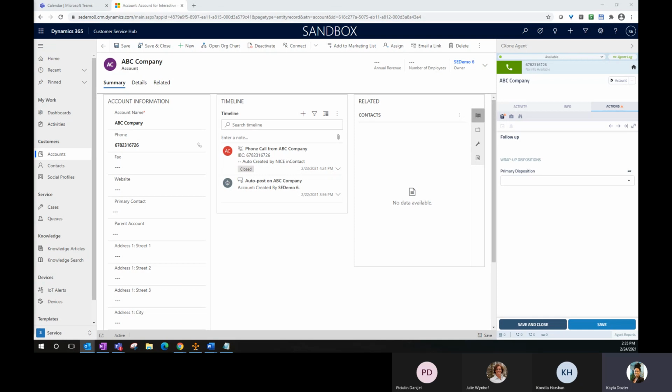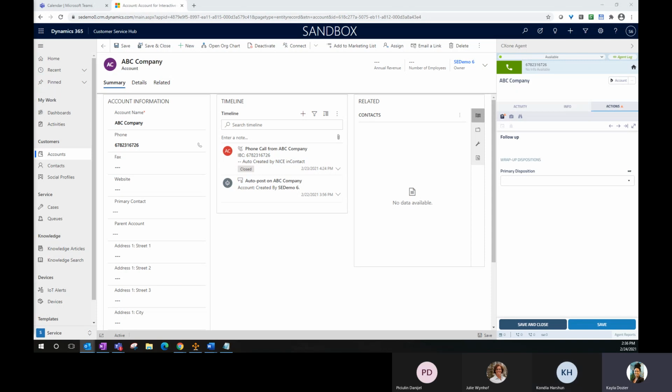Just to make sure I understand, using that interaction that we saw here, launching a phone call and assuming that the 001 is resolved, the question is, does it open at the incident level or the contact level? Is that how I understand it? Yeah, it's really based on how you want that to be configured.